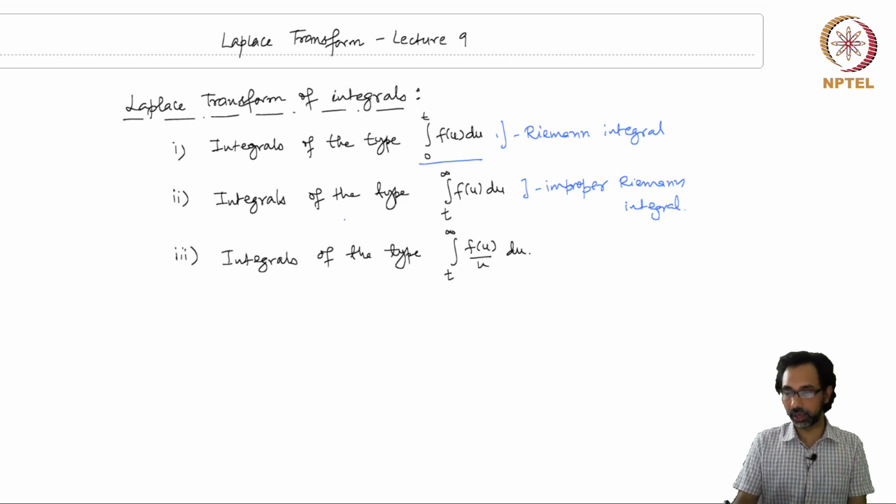This derivation is not very difficult, and it will follow from the one we have already done for the first case, where the integral range is from 0 to t. The last one requires a little bit of work, and this is again an improper Riemann integral.